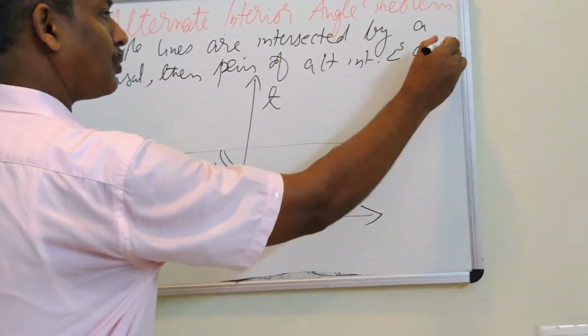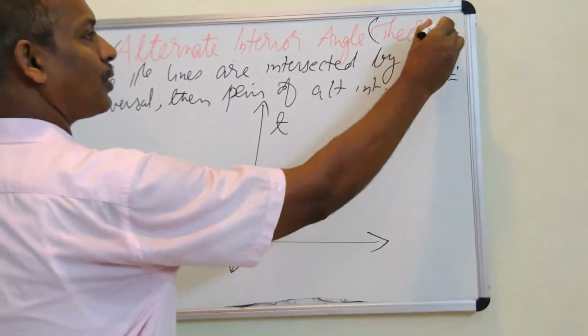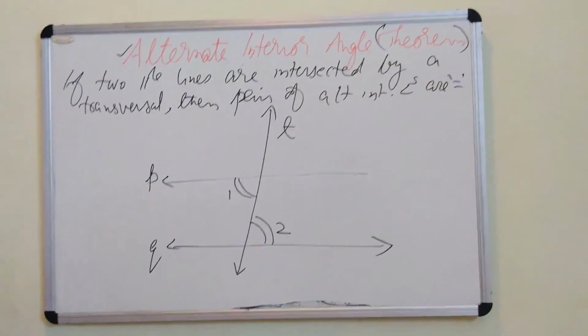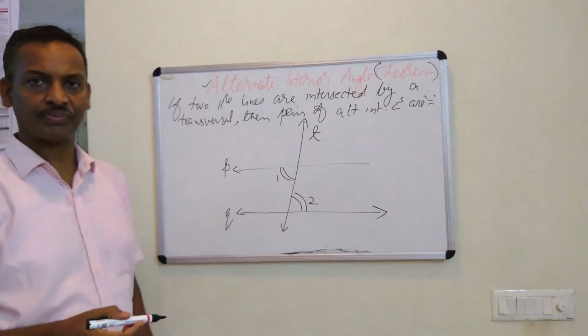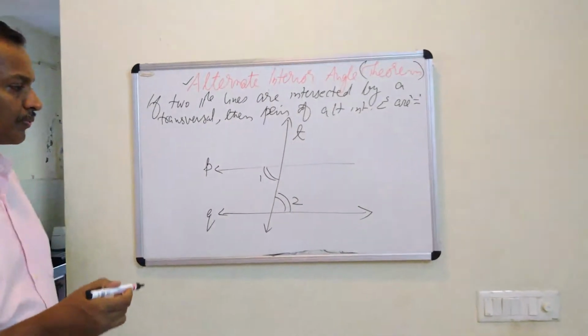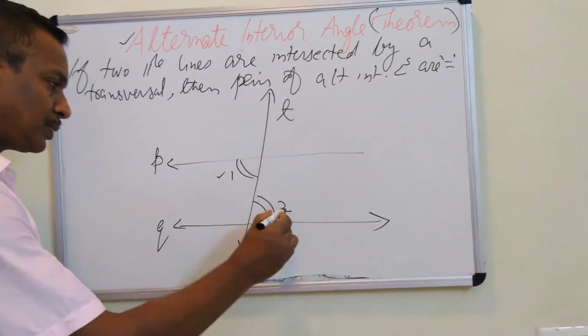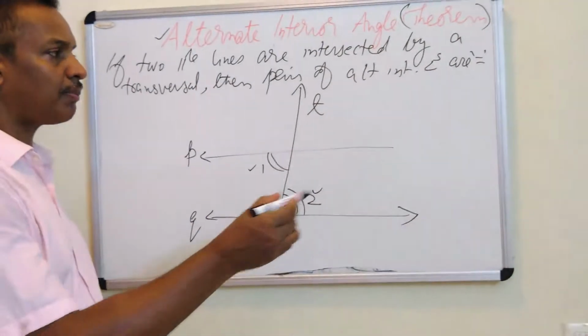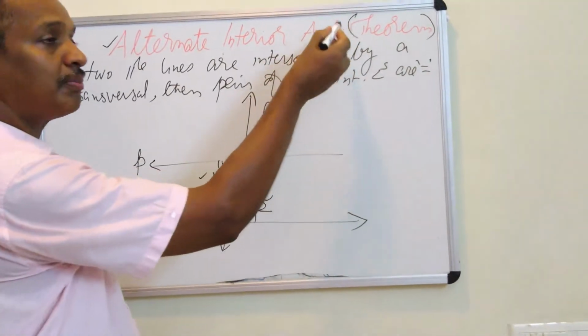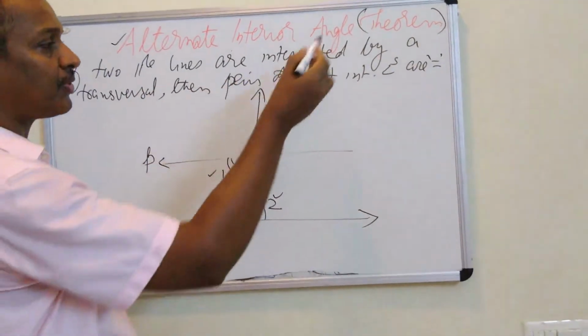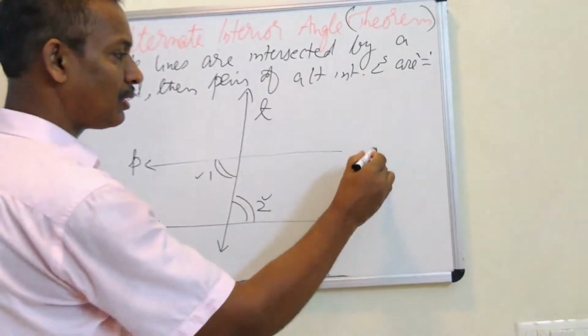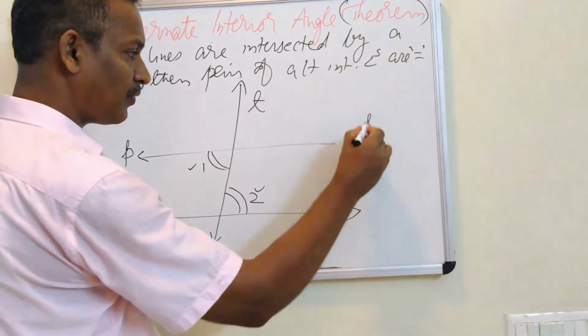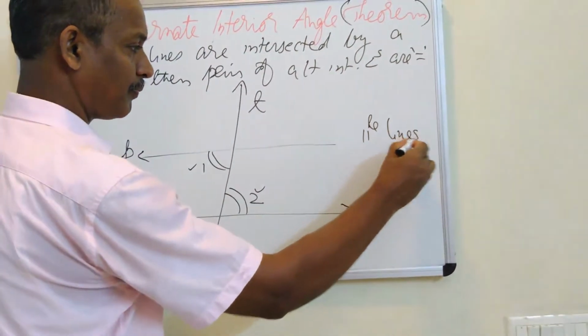This we have to prove because it is a theorem. It is not like an axiom. Every theorem needs to be proved. Yes? So, we have to prove this 1 and 2 equal. Every theorem we prove with the help of whatever we learned before this. Before this theorem in this chapter about parallel lines, we studied one axiom.